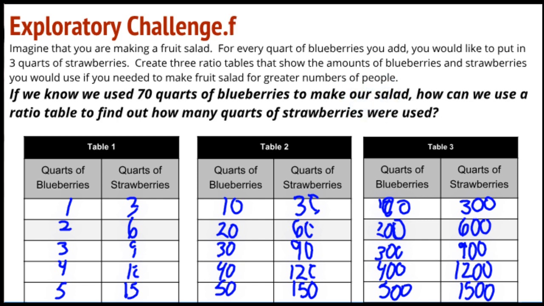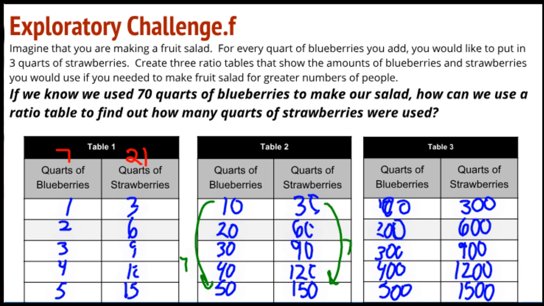All right, so if we know we used 70 quarts of blueberries to make our salad, how can we use a ratio table to find out how many quarts of strawberries were needed? So now we've got 70 quarts. Now, we added, and I'm going to write this up here at the top. I know it's not in order, but I'm going to put 7 and 21 in here. Now, we could go over to table 2, and we could repeat the same process. We could multiply by 7 and get 70, and multiply by 7 and get 210.